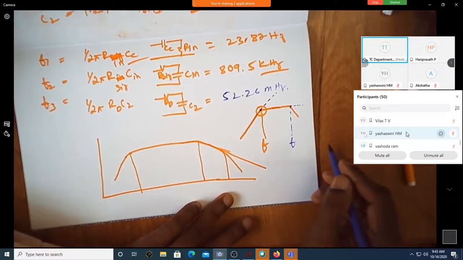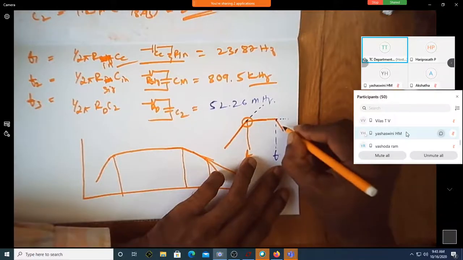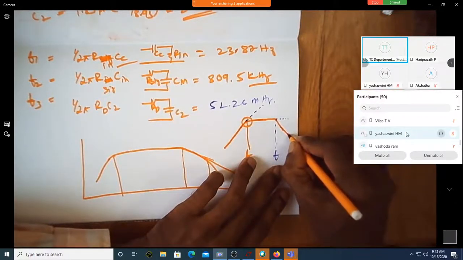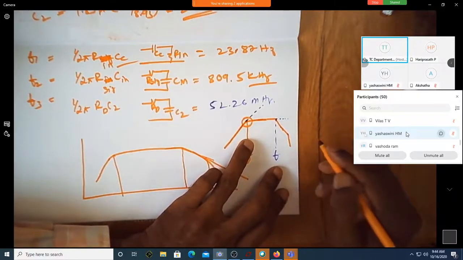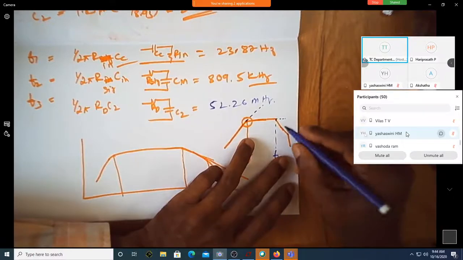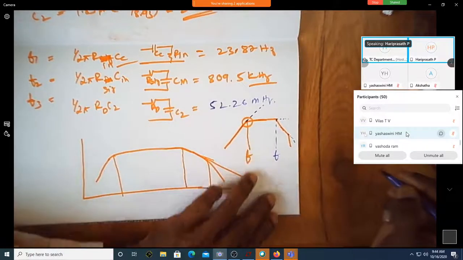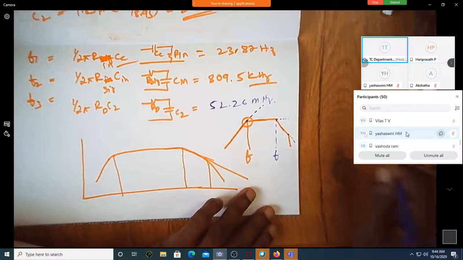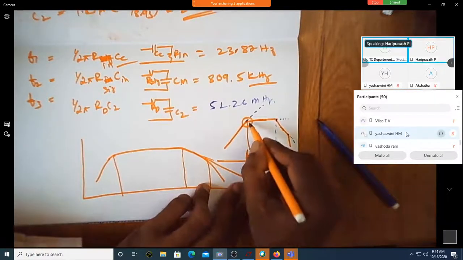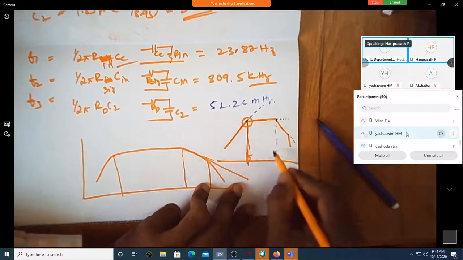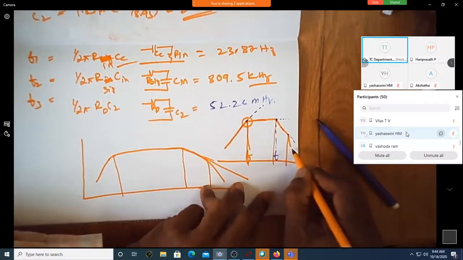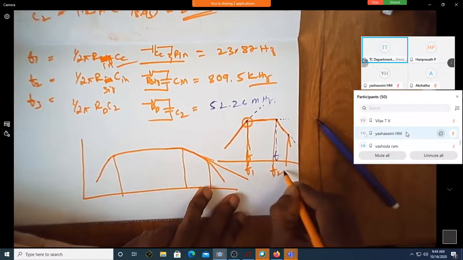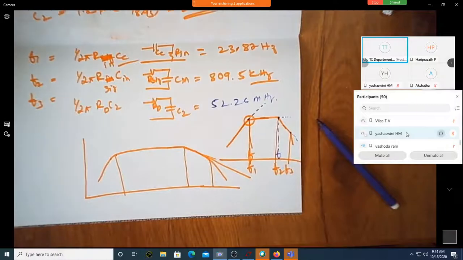And if it keeps moving like this, at some point it just changes the slope. Can you see there is a change in slope from this to this? If there was no change in slope, it would have gone like this. So across the frequencies, there is one frequency where there is a change in slope, one more frequency where there is a change in slope, and one more. So these are called cutoff frequencies F1, F2, F3.